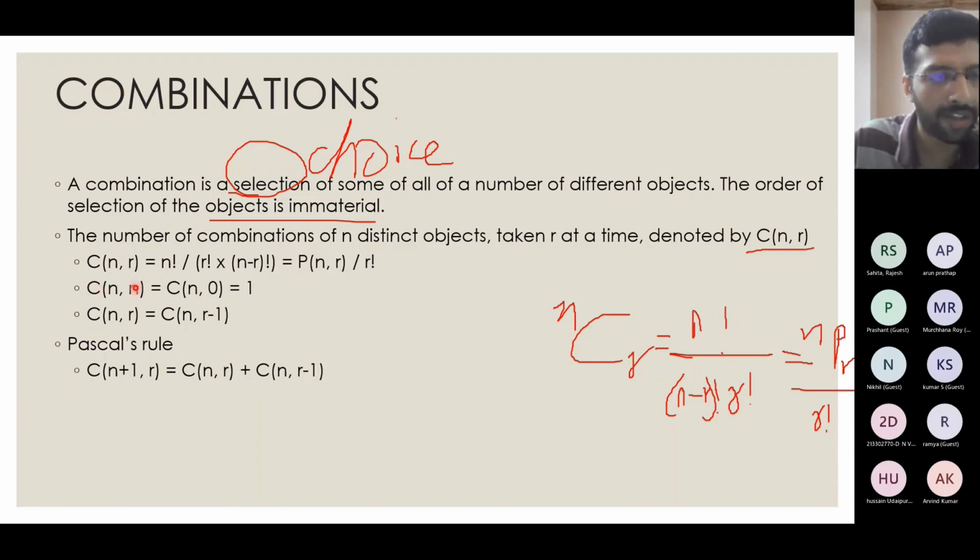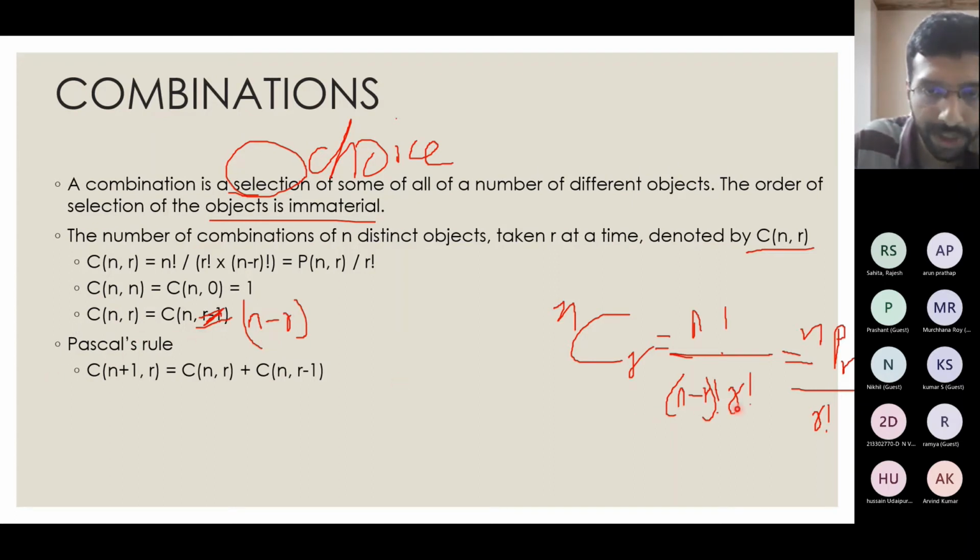One is that C of n, n, that is nCn, equals C of n, 0, that is nC0. Both will be equal to 1, so if you directly plug the values of n and r into this equation, you will get those results. And one thing, I made a mistake here. I will correct it in the final slide. This is actually C of n, r equal to C of n, n minus r. Sorry for the typo.